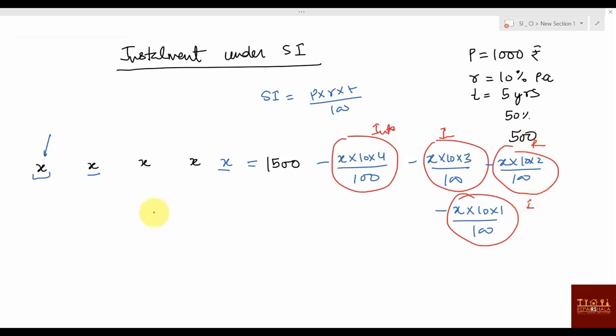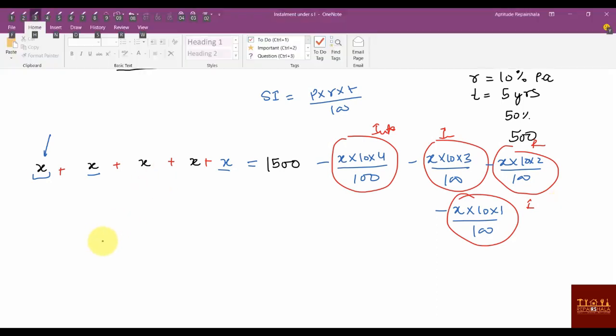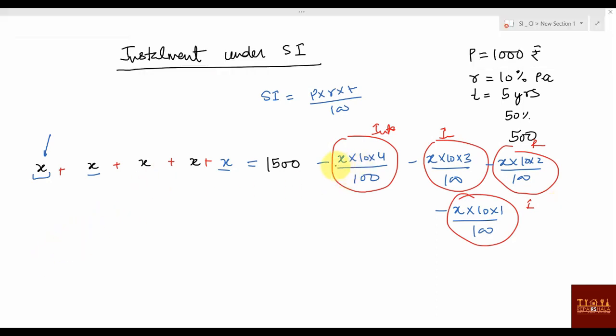Now you know that this much plus this much plus this much plus this much equals what you have to pay minus this interest. That much you have to pay. Now I am writing in such a way, understand. Here the negative is there, so I am taking it to the left side. I am writing X plus X into 10 into 4 by 100.